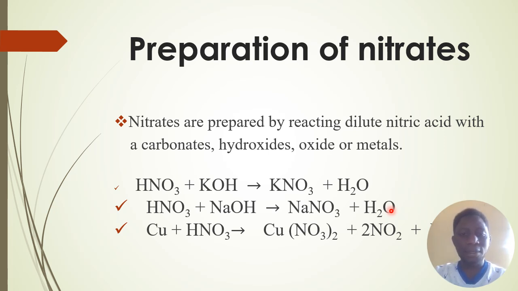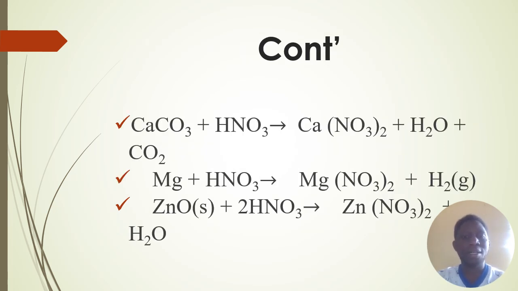We have another way, when metal reacts with nitric acid. When copper reacts with nitric acid, this produces copper nitrate, nitrogen dioxide, and water. Another way, nitrate can be formed when nitric acid reacts with carbonate. For example, calcium carbonate reacts with nitric acid and produces calcium nitrate, water, and carbon dioxide.